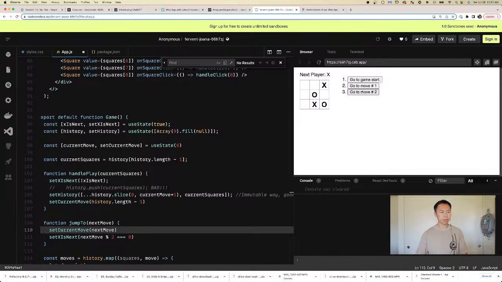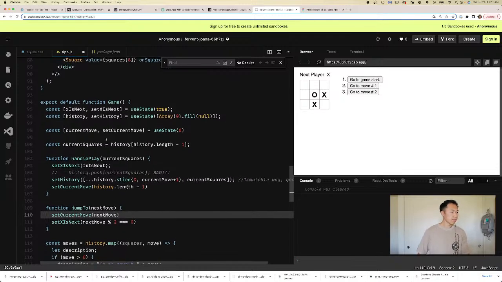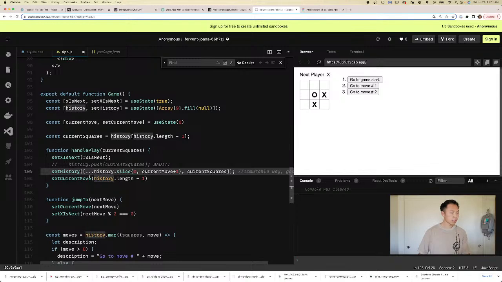Bam, bam, bam, bam. Does not work. We have made a mistake somewhere. Okay, so you can see that the modulus works, but everything else does not. Why? So set history, we're slicing from 0 to current move.